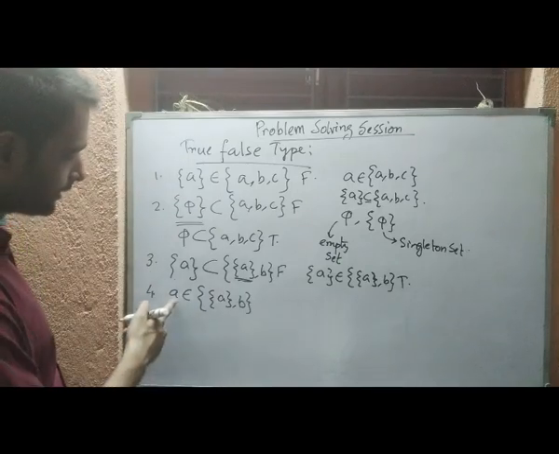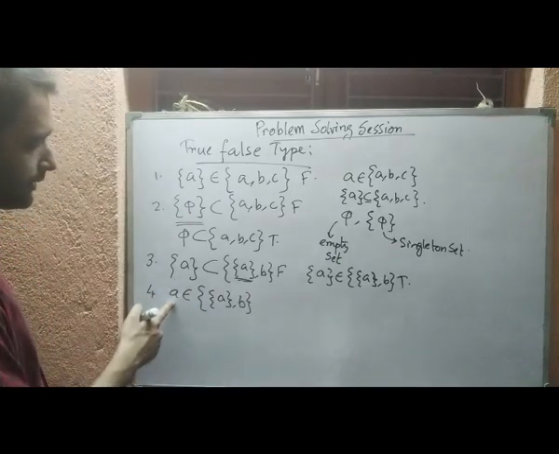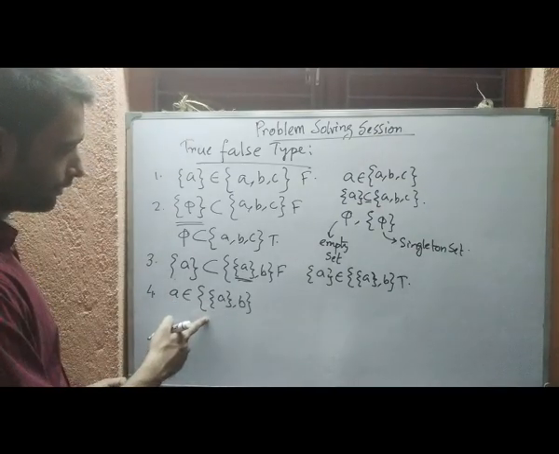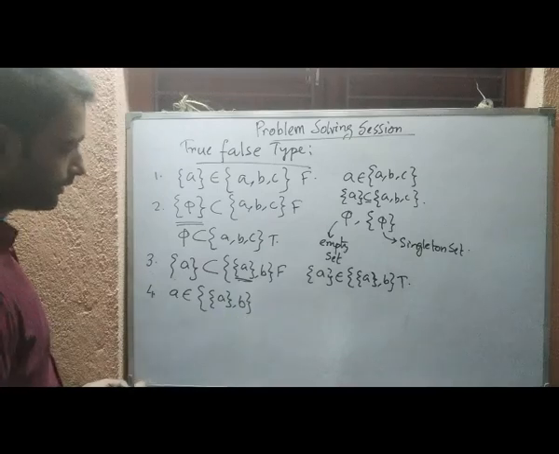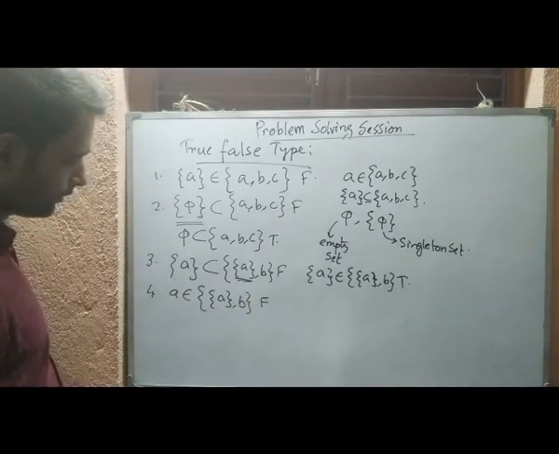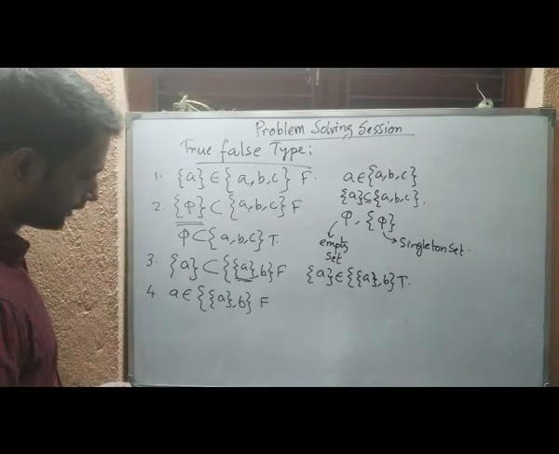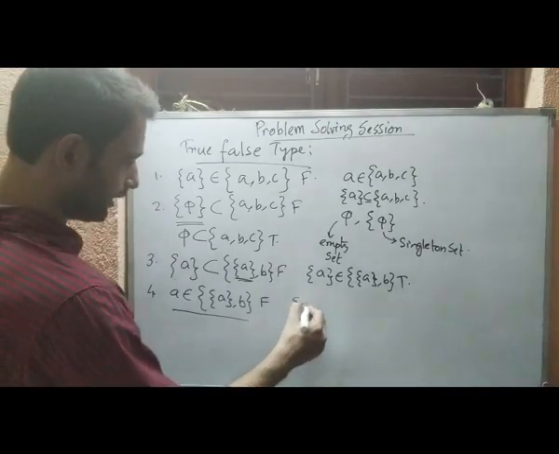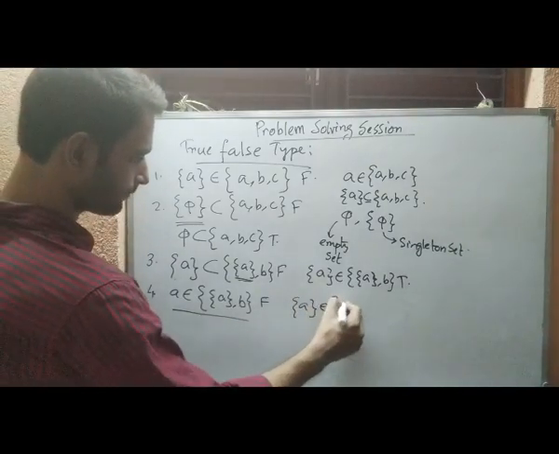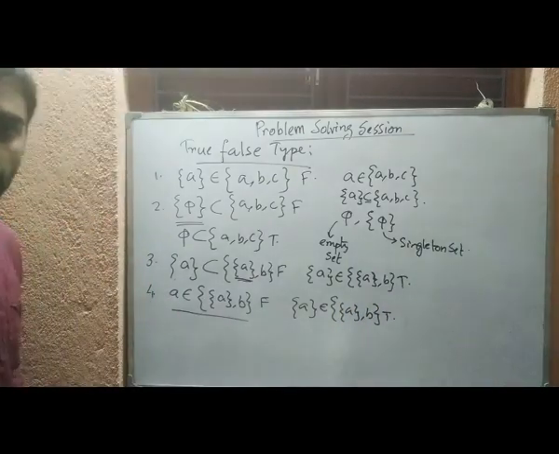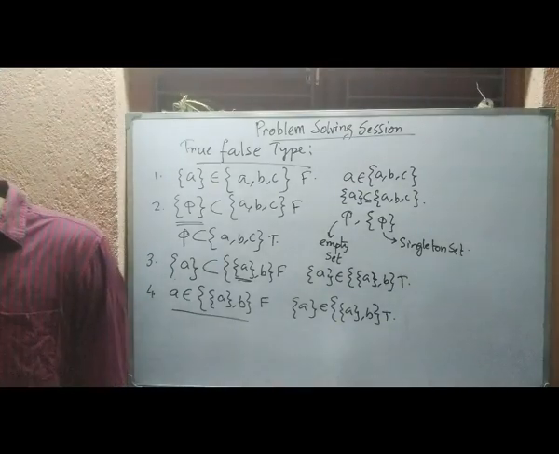And even we cannot say that A is a subset of this, because A is an element, it is not a set. So it cannot be a subset of this also. So this statement is false, and if we want to say a true statement relating this one, we can say it like this, just as the previous one. This can be true.